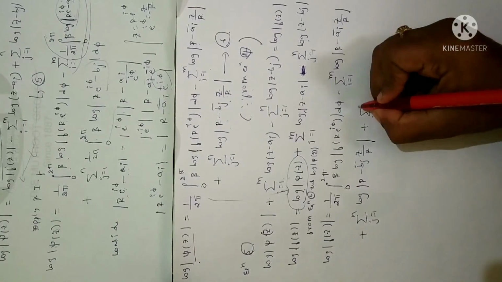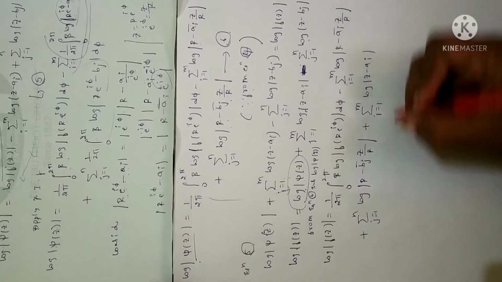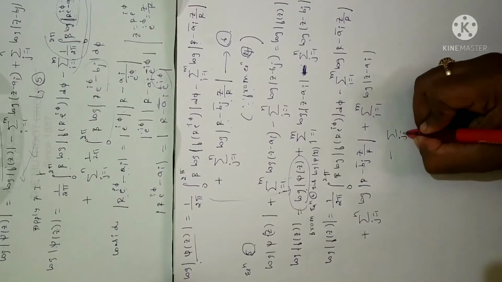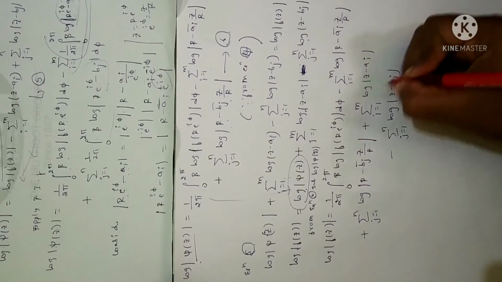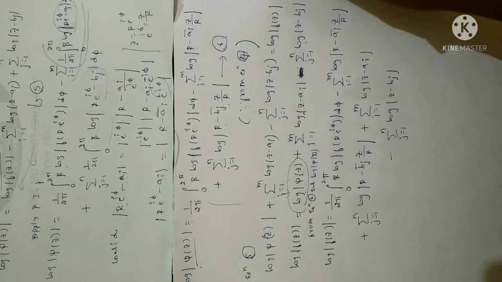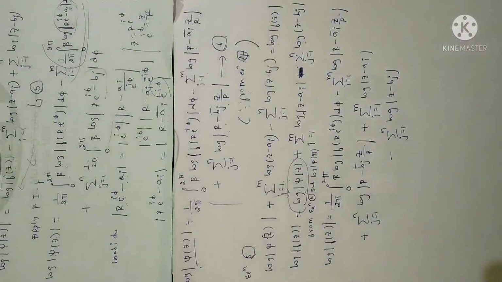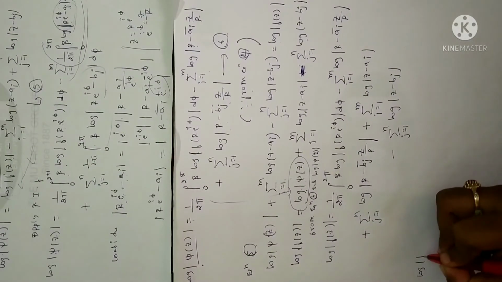Summation i equals 1 to m logarithm of |z − a_i| minus summation j equals 1 to n logarithm of |z − b_j|. This is just a substitution of log of psi of z from equation 6. The theorem may be very lengthy. No way around it, you have to practice. Fine. Now log of f of z, I'll just simplify.